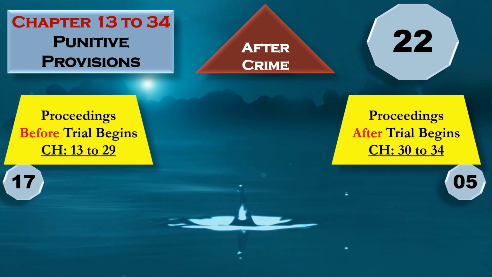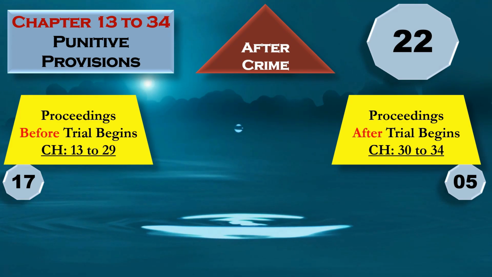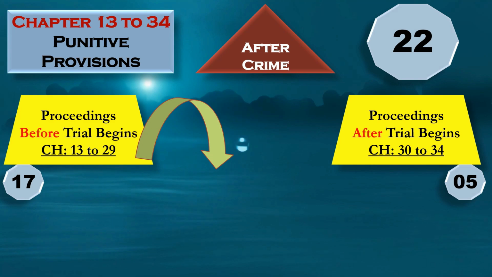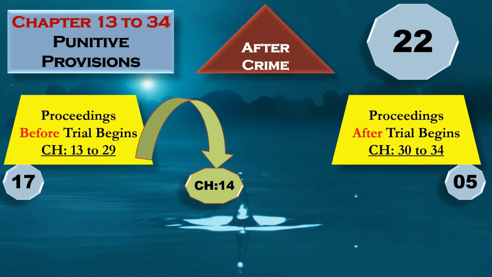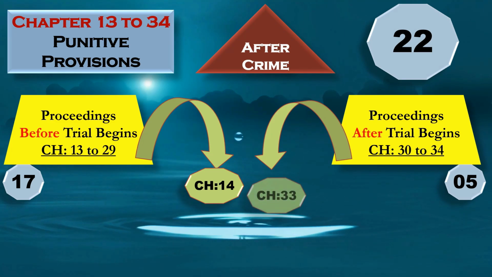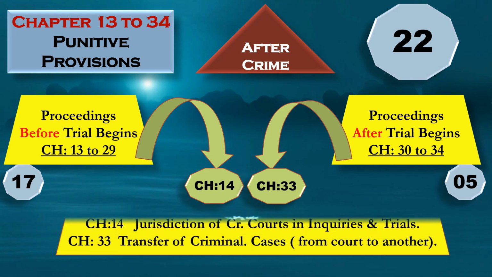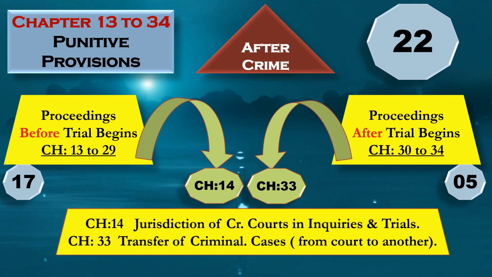Now to be precise and not to confuse, what I am doing is taking one chapter out of the first part, proceedings before trial begins, and that is chapter 14, and I'm taking out one chapter from the second part, proceedings after trial begins, and that is chapter 33. Why am I doing this? Because it does not belong to this category. Chapter 14 says jurisdiction of criminal courts in inquiries and trials, which has nothing to do with proceedings. And chapter 33, transfer of criminal cases, from one court to another court. Again, it has nothing to do with proceedings after the trial begins.